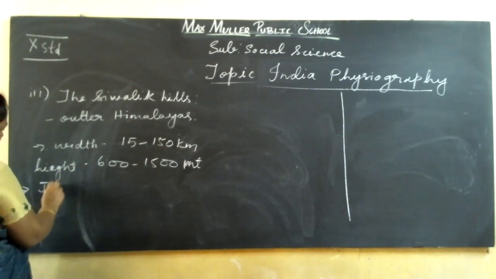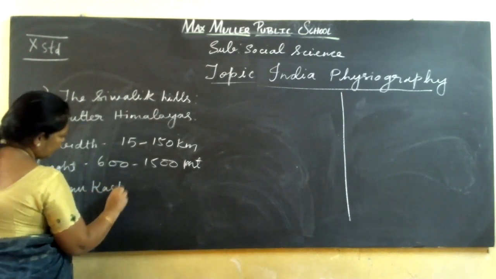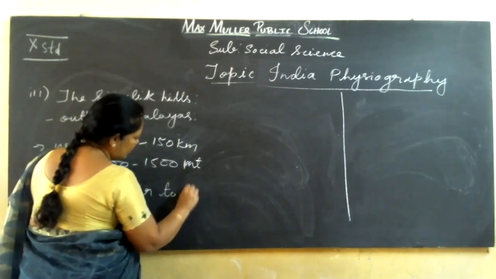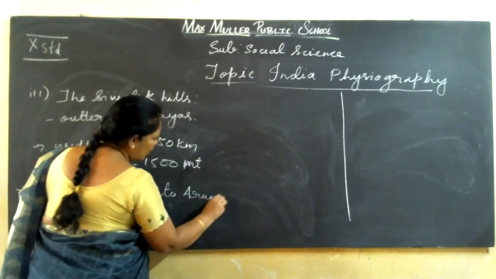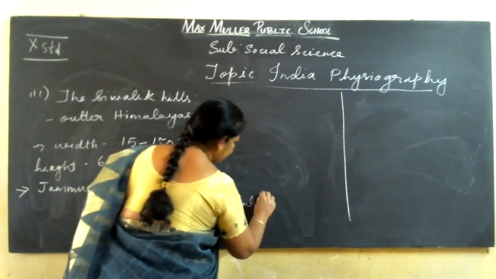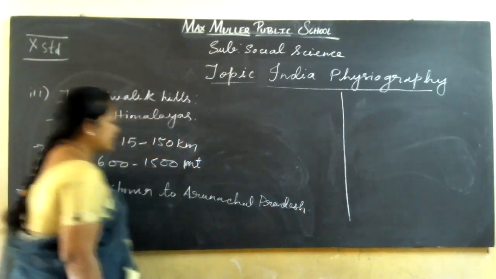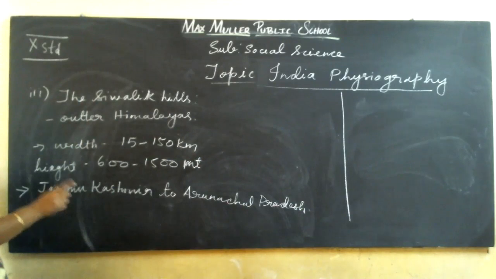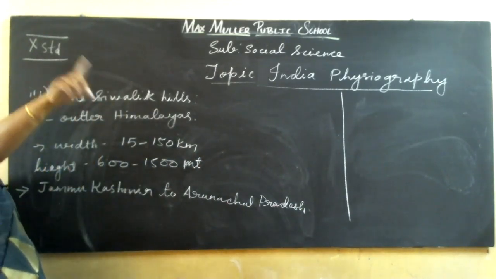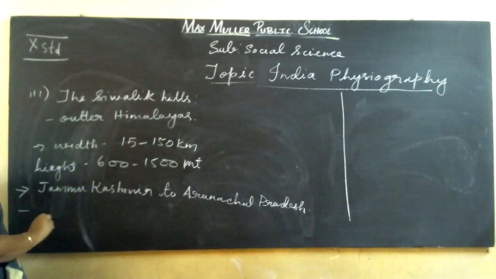It continues from Jammu and Kashmir to Arunachal Pradesh. This continues from Jammu and Kashmir, full from Jammu and Kashmir till the eastern side in Arunachal Pradesh, and we have dunes here.